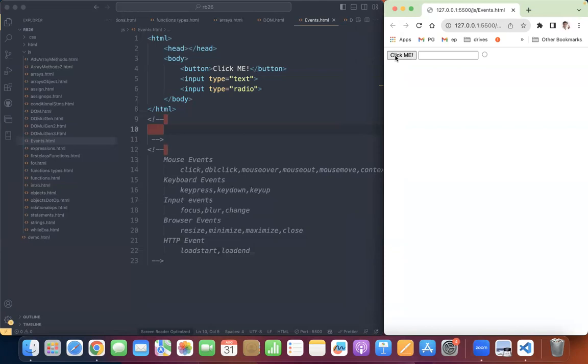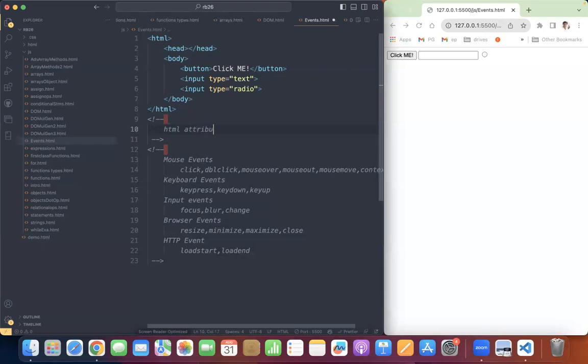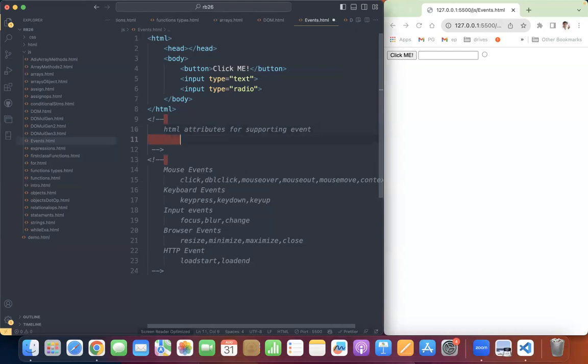But for that, HTML first supports it. HTML supports it with some attributes, HTML attributes for supporting events. And those attributes are called event listeners.